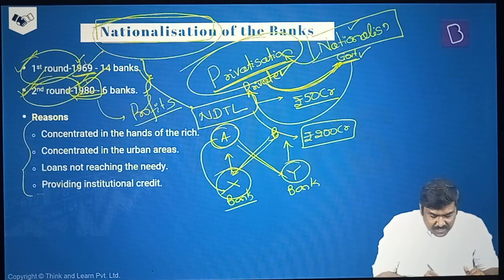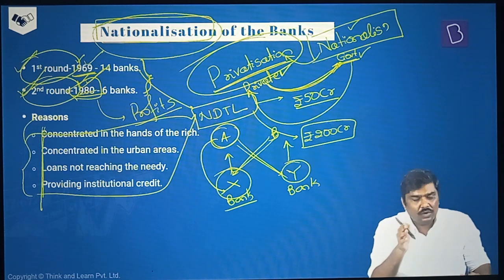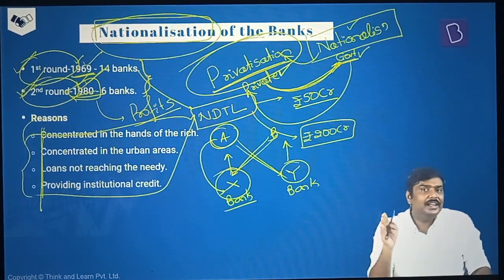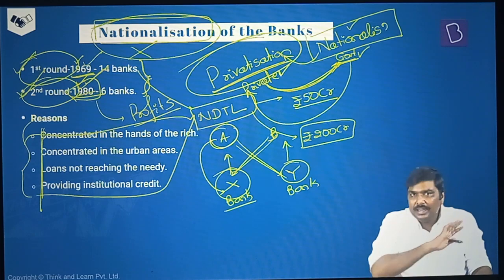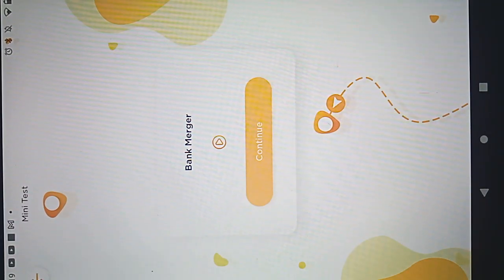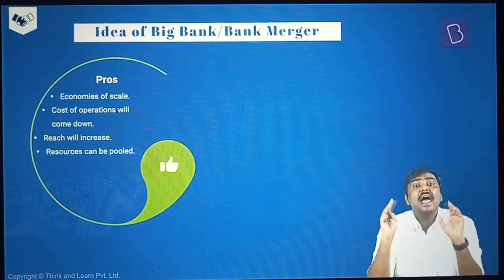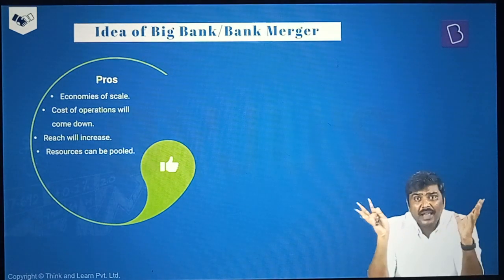Right, so these are some of the reasons why the Government of India went for the concept of nationalization of the banking sector in 2 rounds, 69 and 80. Now post 1991, I've already stated we are not going for any more nationalization. Rather, in recent times, this is being discussed: that is, merger of the banks. Having larger banks in India, big banks in India.